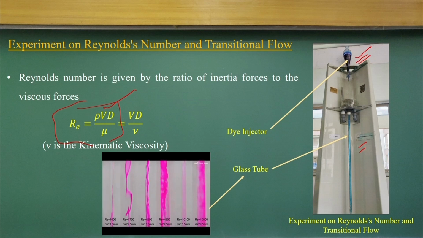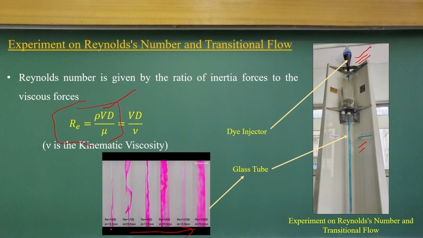As you increase the Reynolds number, you can see the color dyes are changing. That means there is a lot of diffusion of the color dye happening. The flow patterns are changing. Visually, we are saying there is a change of flow from laminar to transition to turbulent.